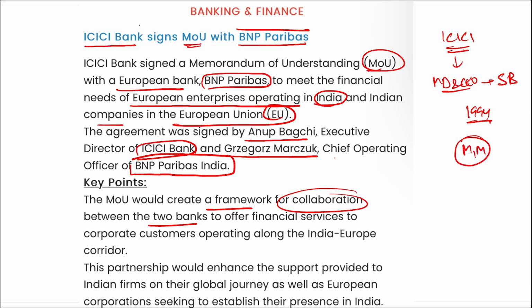So coming back friends, ICICI Bank has signed a memorandum of understanding with BNP Paribas, and this MOU was signed so that the Indian companies and European companies can work together. These banks can work together, and they can help each other out to gain their presence in the respective markets.